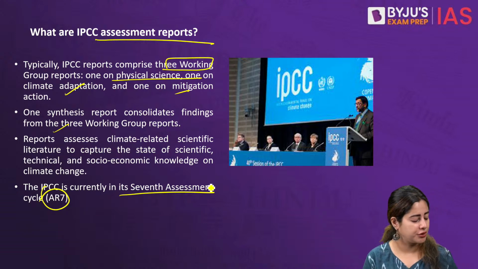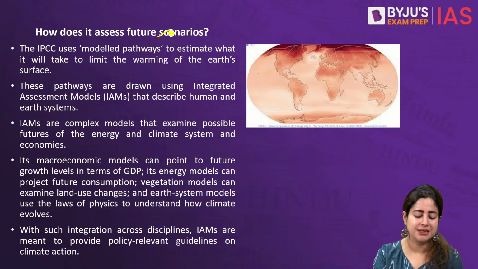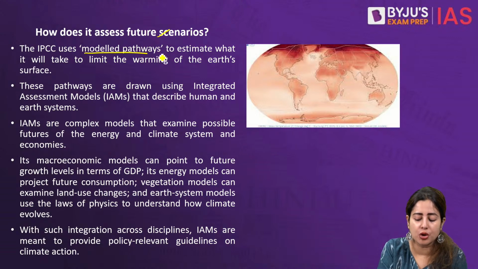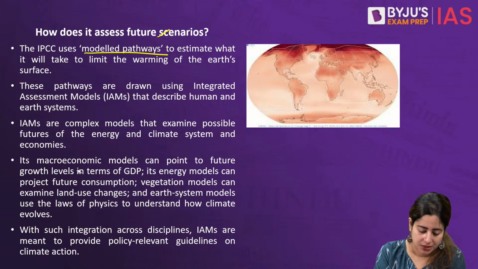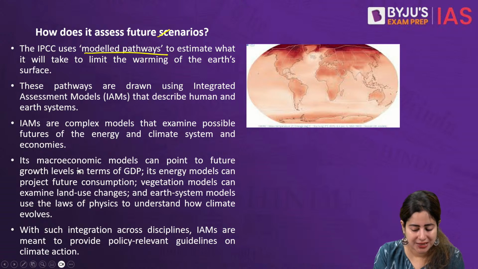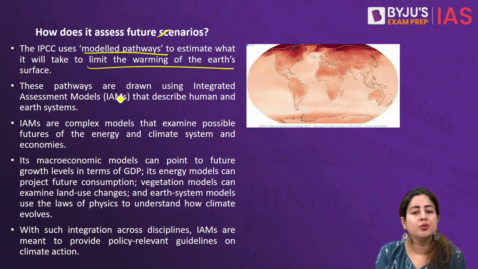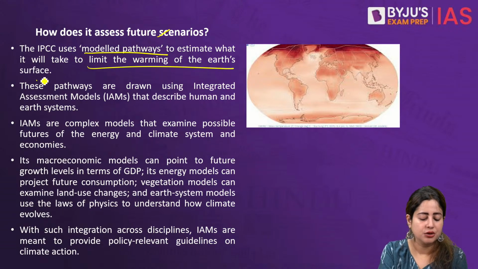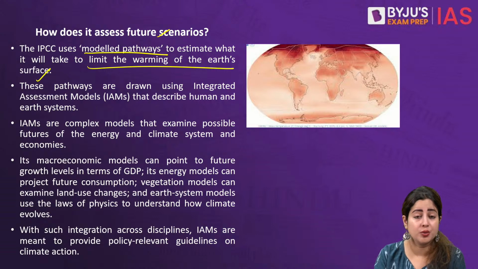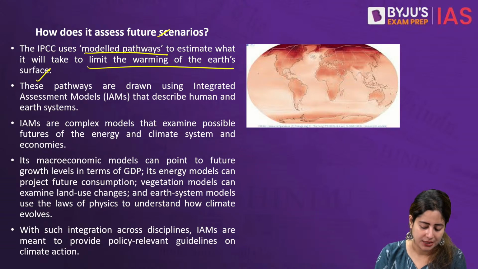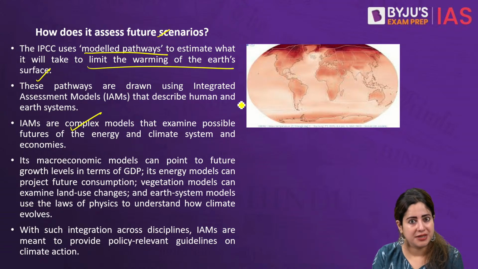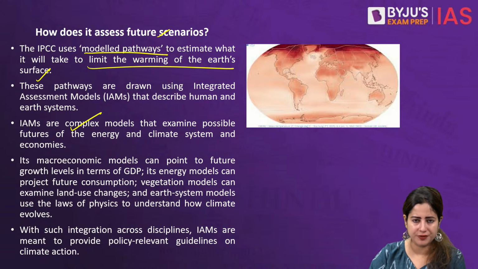So what does that report point out? The report says that IPCC has used a special technology known as modeled pathways, which shall be used to see how long it will take to limit the warming of Earth's surface. How long will we take as a human species to control global warming? And now it says that it is a very, very complex and complicated process. Why is it so complicated? Let's understand it by two variables.